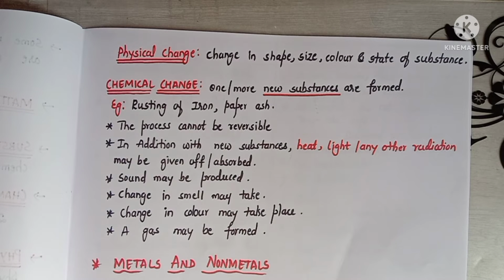Okay. The materials or substances like aluminium, copper, gold, silver, diamond, graphite, etc. are divided into two types, that is metals and non-metals.